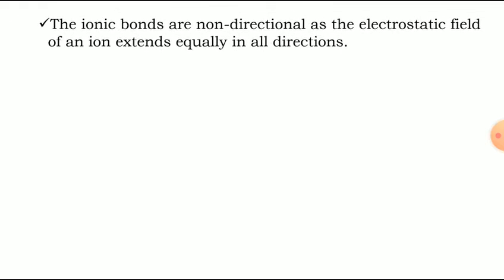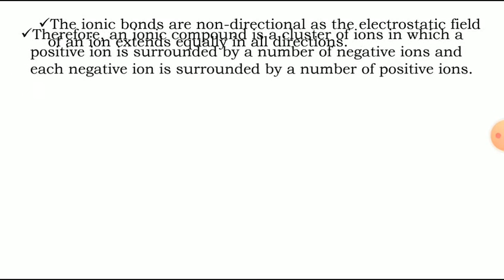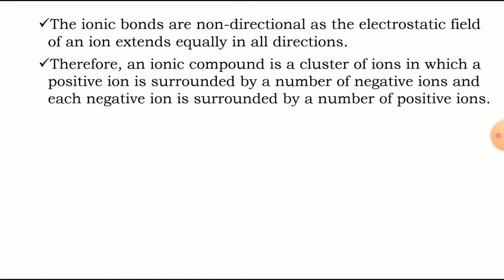The ionic bonds are non-directional as the electrostatic field of an ion extends equally in all directions. Therefore, an ionic compound is a cluster of ions in which a positive ion is surrounded by a number of negative ions and each negative ion is surrounded by a number of positive ions.